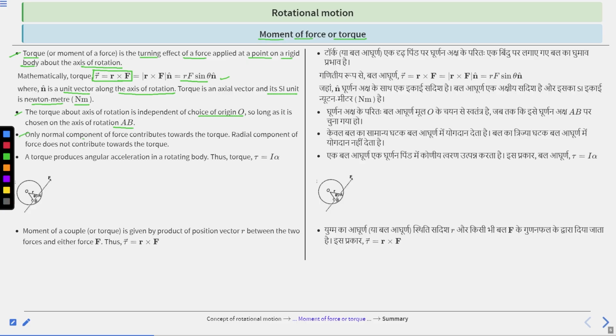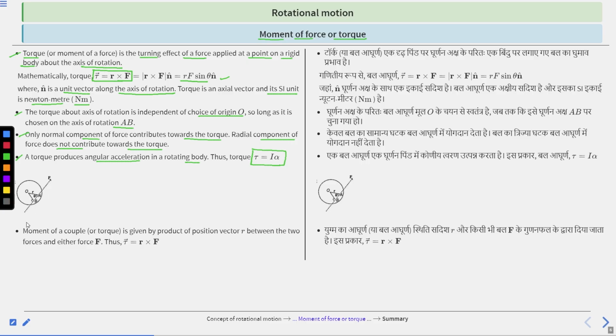Only the normal component of a force contributes towards the torque. The radial component of force does not contribute towards the torque. Clear? Third, a torque produces angular acceleration in a rotating body, thus tau equals I alpha. Suppose this is a rotating body and the torque produces angular acceleration in this body, where tau